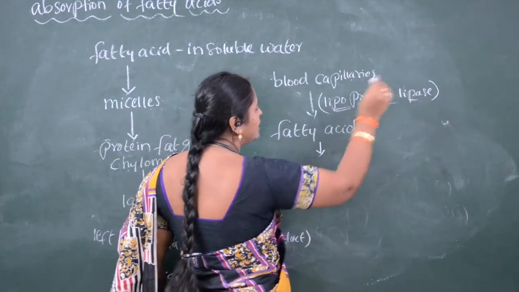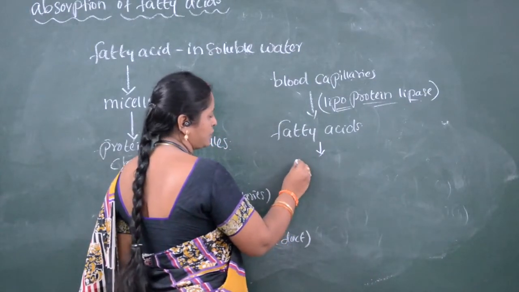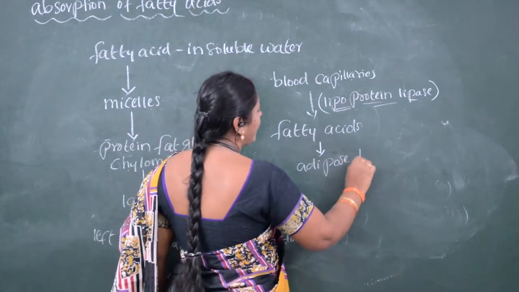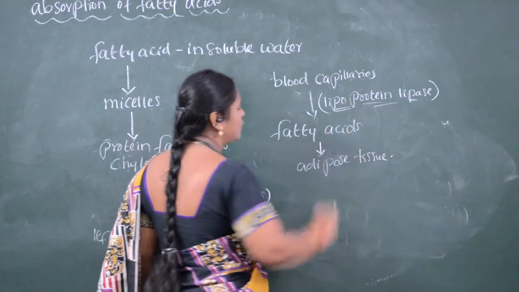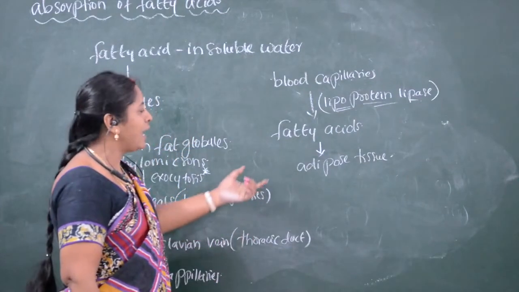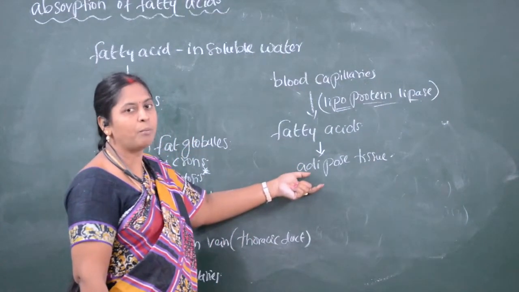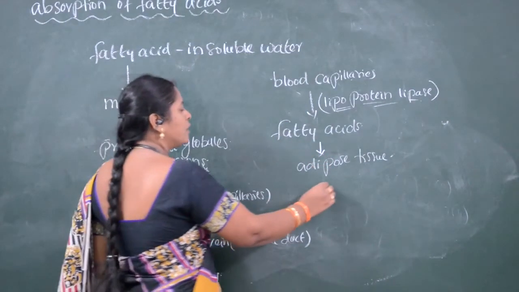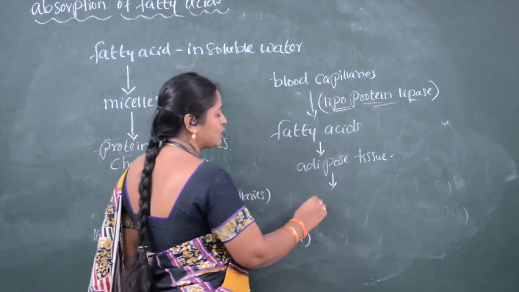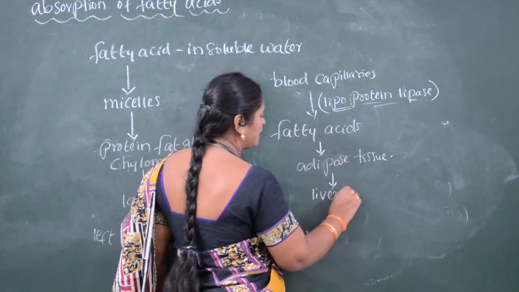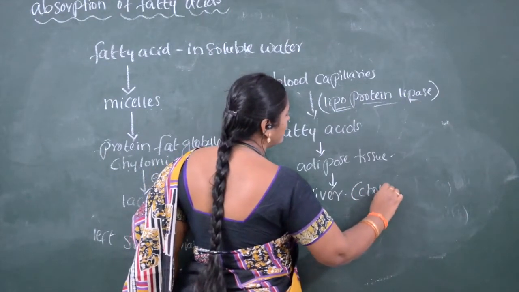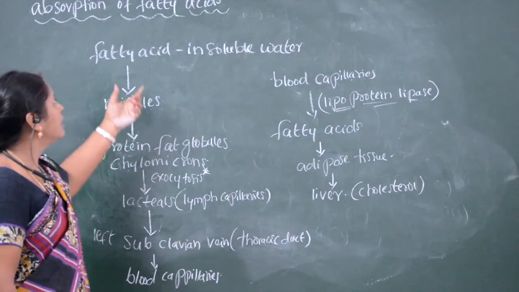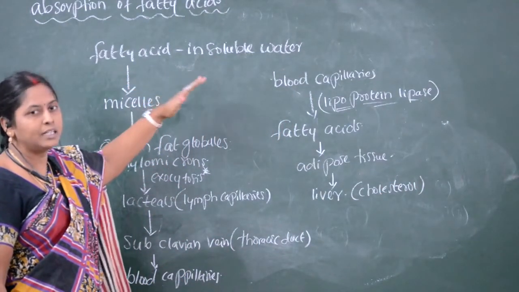The fatty acids and glycerol formed in the blood capillaries after the action of lipoprotein lipase are stored in the adipose tissues. That is, energy is stored in the form of fat in which tissue? In adipose tissue. Also, the fatty acids will be stored in the liver in the form of cholesterol. In this way, the absorption of fatty acids takes place.